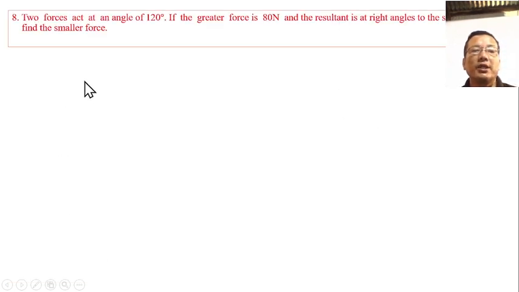Two forces act at an angle of 120 degrees. If the greater force is 10 newtons and the resultant is at right angles to the smaller, find the smaller force.